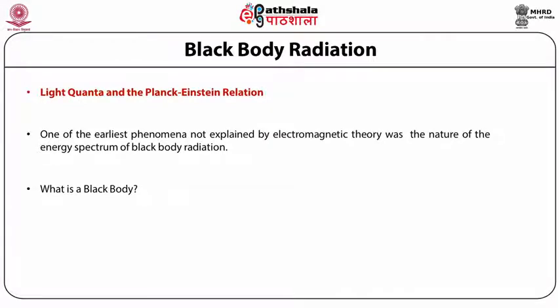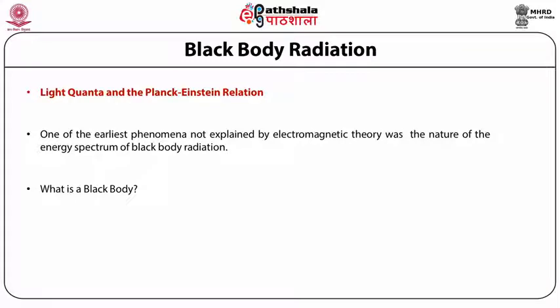One of the earliest phenomena not explained by the electromagnetic theory and the other classical theories was the nature of the energy spectrum of black body radiation. Before we go on to that, we first need to understand what black body radiation is and what is the best way of practically realizing a black body spectrum.